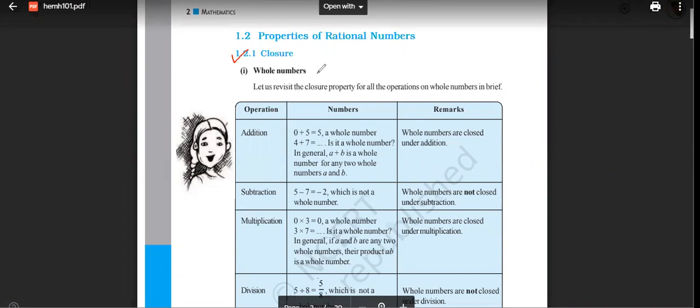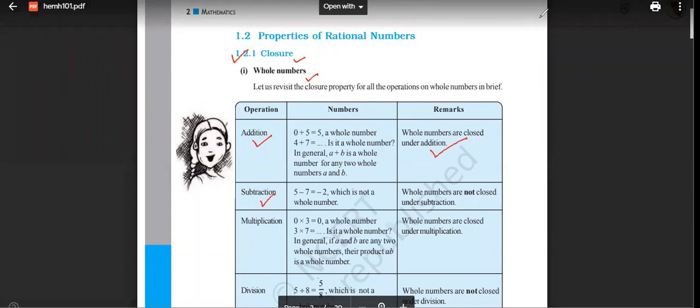Now tell me, whole numbers. We have 4 operations. Will whole numbers obey the closure property over addition? Yes or no? Yes, very good. So whole numbers are closed under addition. What about subtraction? No, exactly.